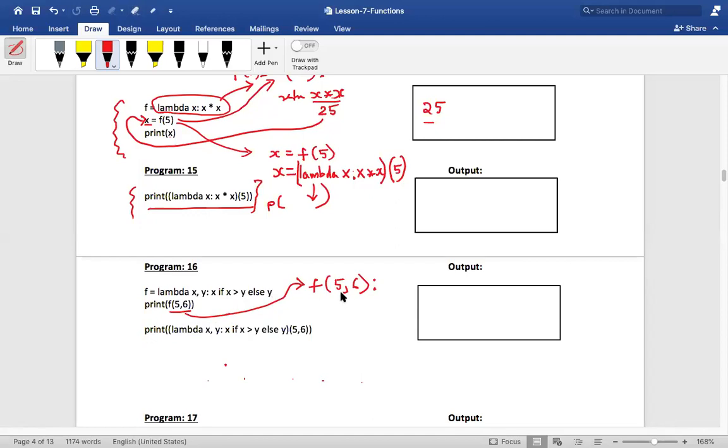Is x greater than y? No, so else it returns y. Therefore it will return 6, and the 6 will be printed using the print function. Is that clear, my dear friends?